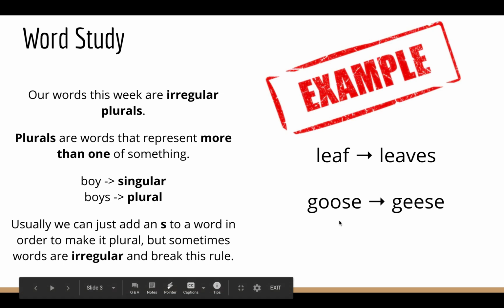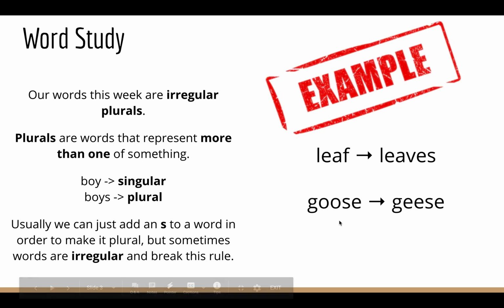The noun goose is singular, meaning one goose, but if we change that into a plural noun, we get the noun geese.